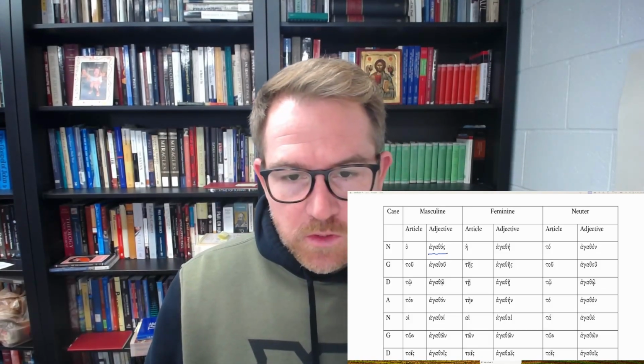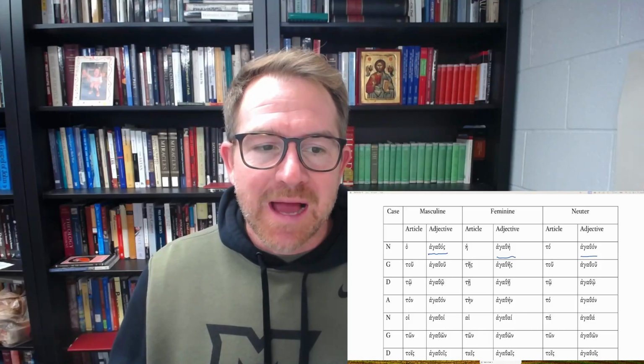If you want to describe a good man, it would be agathos in the masculine. If you want to describe a good church, because the word church, ekklesia, is feminine, you would use agathe, the feminine adjective. If you want to describe a good child, because child, teknon, is neuter, you would say to agathon teknon, the good child.